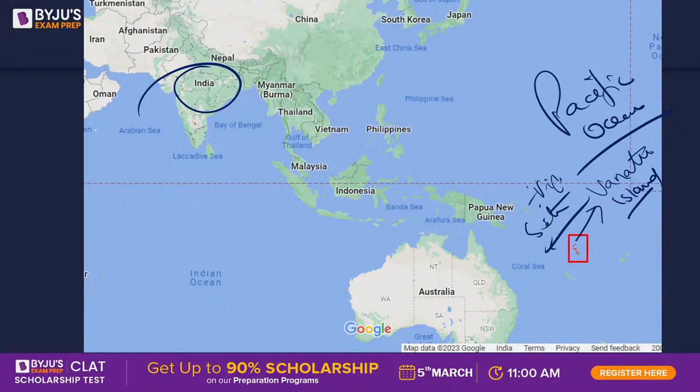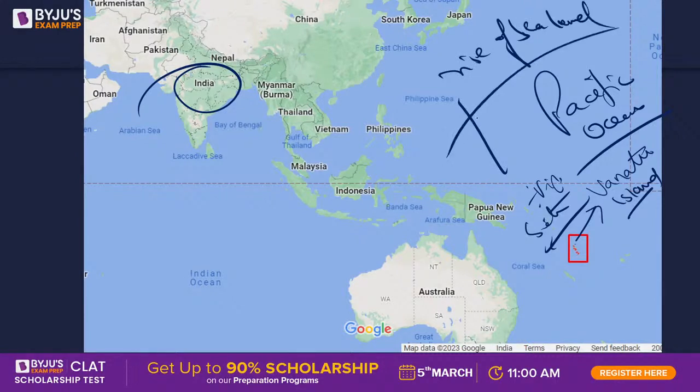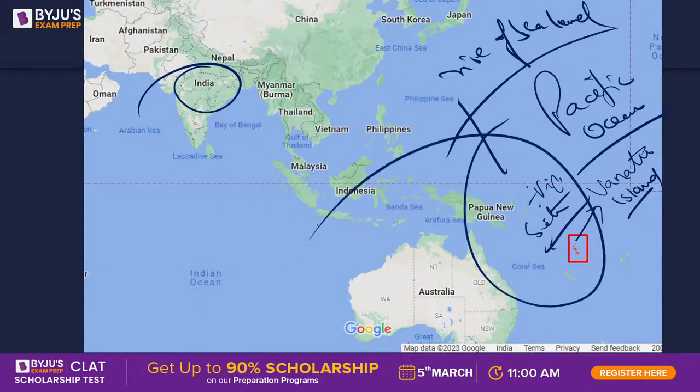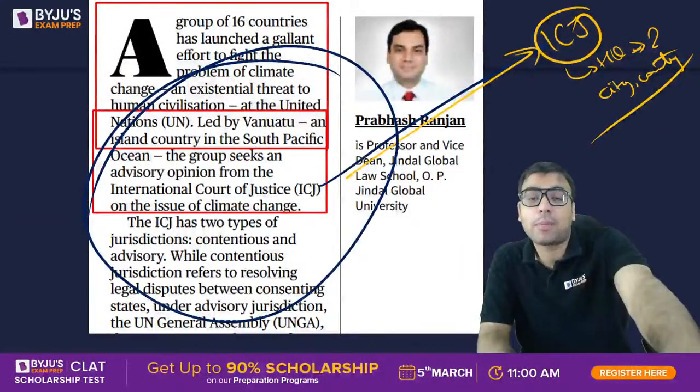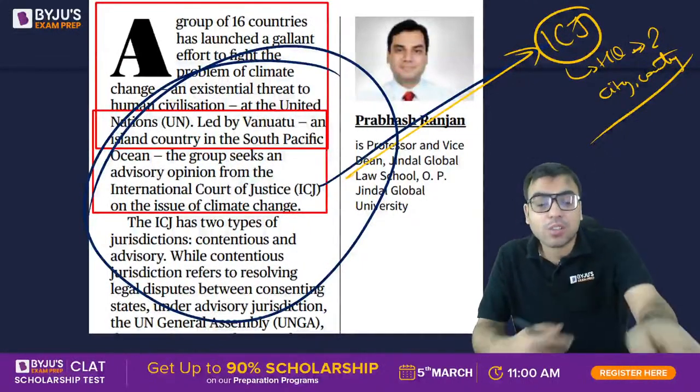So whenever climate change happens, the rise of sea level happens. And whenever the rise of sea level will happen, the island countries are actually most vulnerable to be submerged. ठीक है, जब global warming हो तो बर्फ पिघलेगा, the icebergs will actually melt, which will cause the rise of sea level, which will actually submerge these islands. And that is why these islands are more concerned about environment and climate change. तो ये लोग ज्यादा concerned रहते हैं.